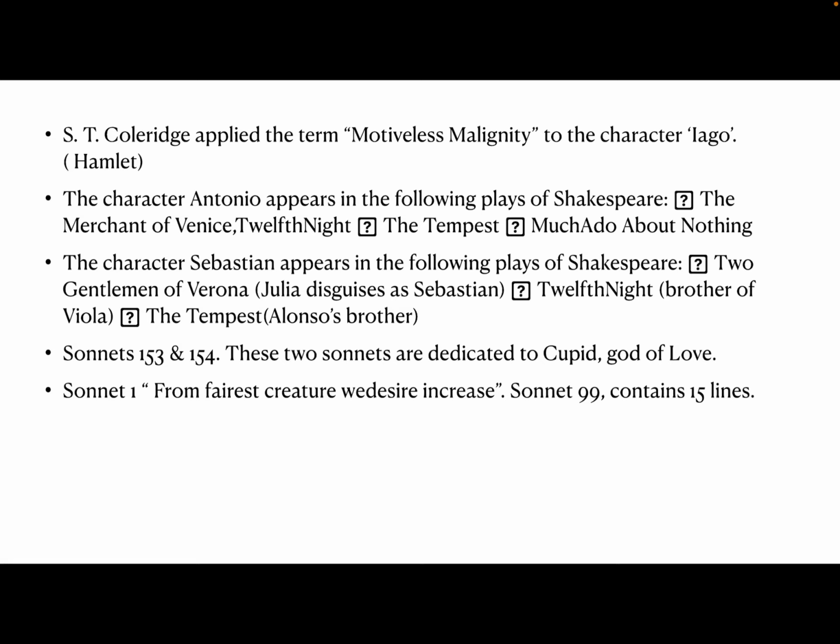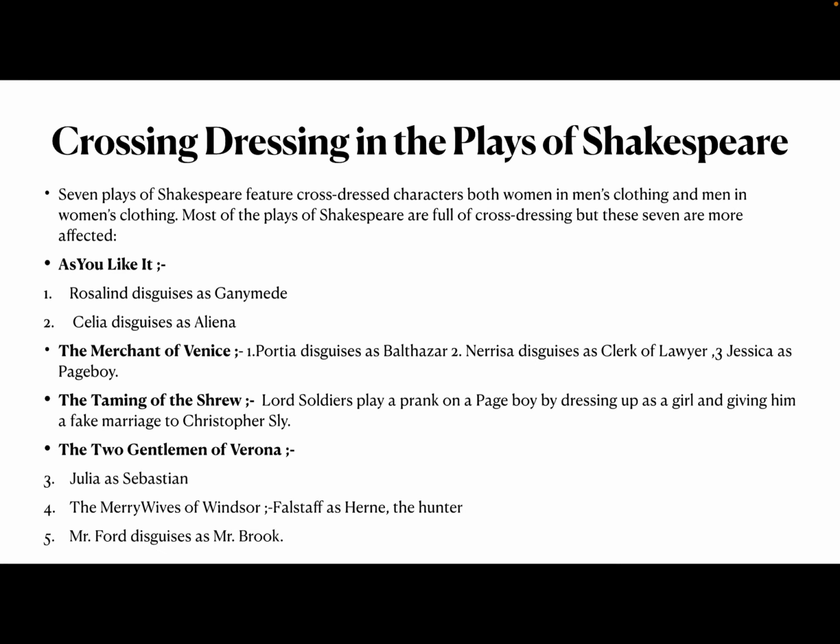And what is the first sonnet of Shakespeare? In many examinations, this is also asked. The first sonnet of Shakespeare begins with 'From fairest creatures we desire increase.' Definitely, it is written for his friend. And we all know that a sonnet always contains 14 lines, but there is a sonnet, sonnet number 99, which contains 15 lines. So it is the only sonnet in Shakespeare out of 154 which contains 15 lines. That also is very important. Remember, all of you.